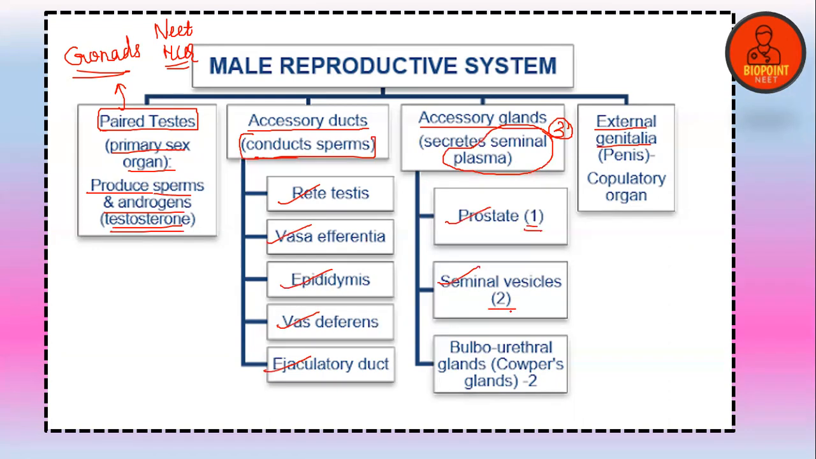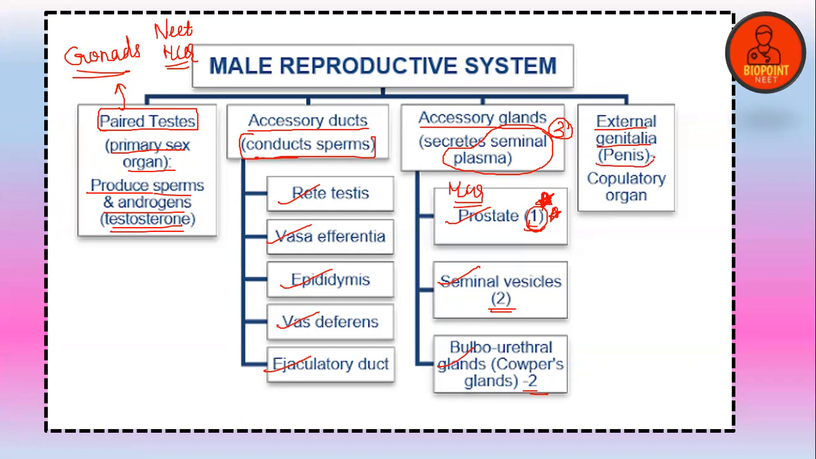Seminal vesicles, which are two in number, and bulbourethral or Cowper's glands are also two in number. So this is an important exceptional case, right? All other accessory glands in the human male reproductive system are paired, but the prostate gland is only one in number. So this can be an MCQ question for your NEET examination.